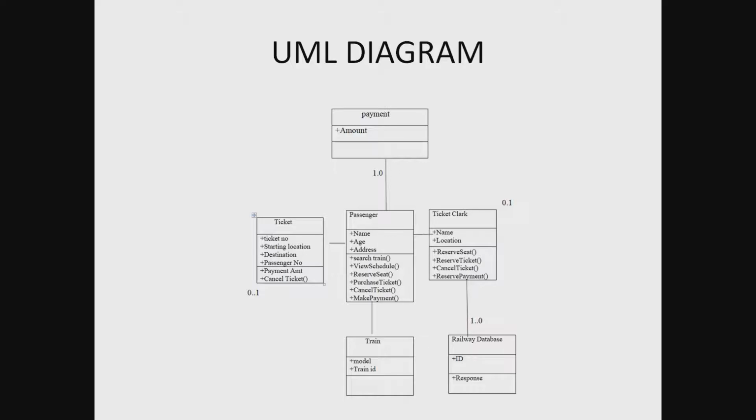In ticket clerk, there are name and location, and he will give the reserved seats and tickets. These are the jobs shown for the ticket clerk. The train has train model and train ID, and the railway database has a railway ID and response.